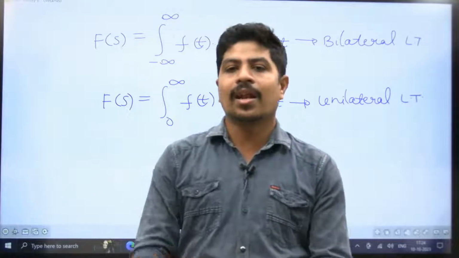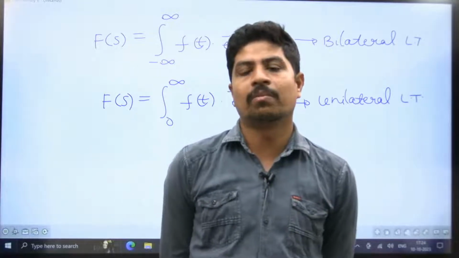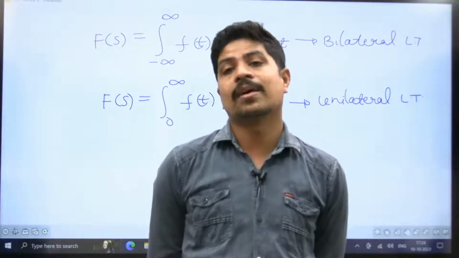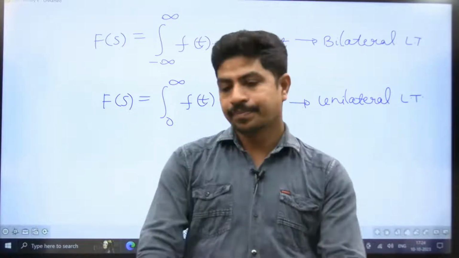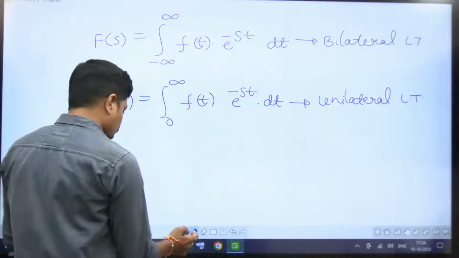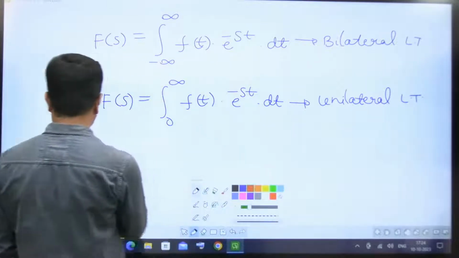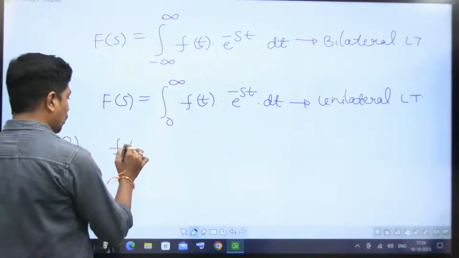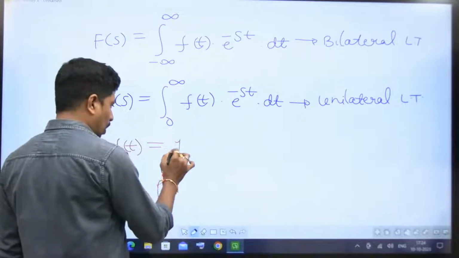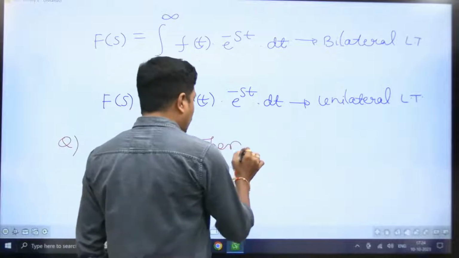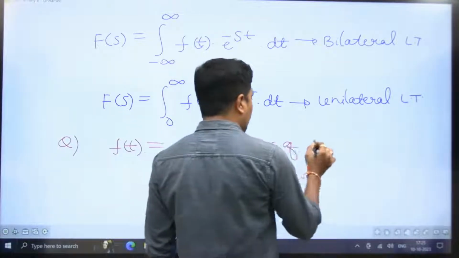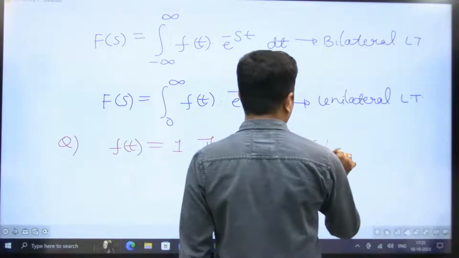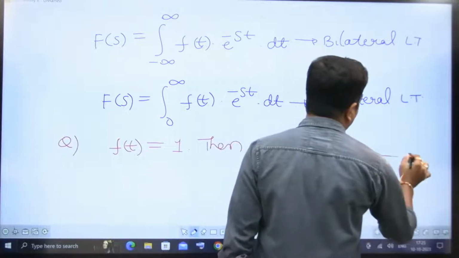Now a question that comes into the student's mind is, sir, which Laplace transform do I have to find in the exam, bilateral or unilateral? Suppose this question was given previously in an examination: if f(t) is equal to 1, then the Laplace transform of f(t) is dash.